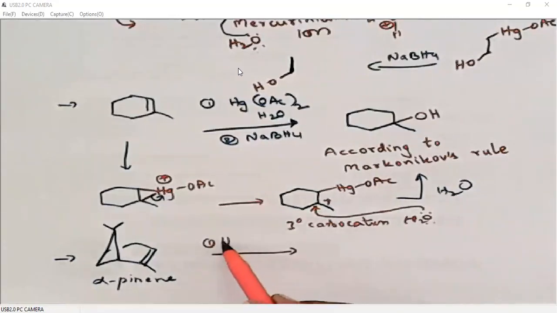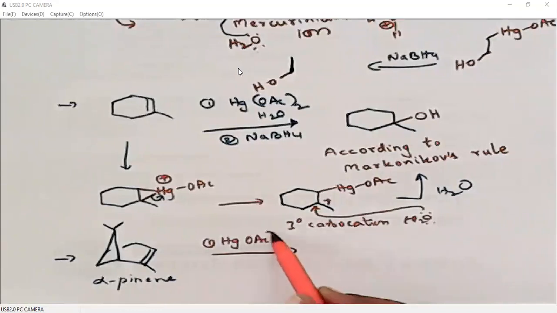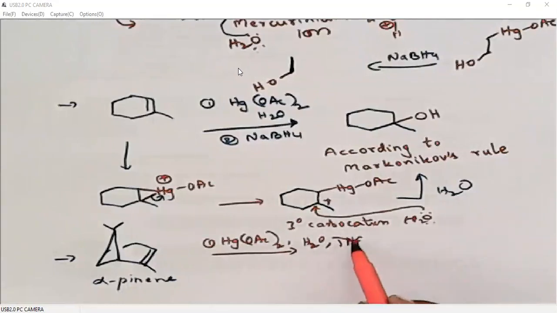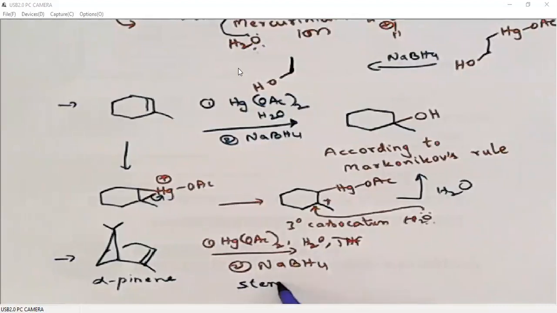So what we will use: mercuric acetate, H2O, of course the solvent system is H2O-THF. Then we will use sodium borohydride for the reduction. So it is a stereospecific reaction.